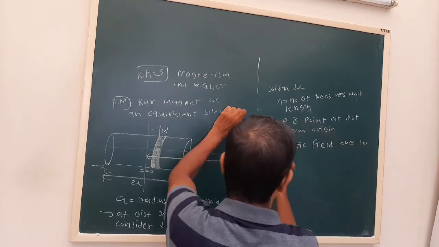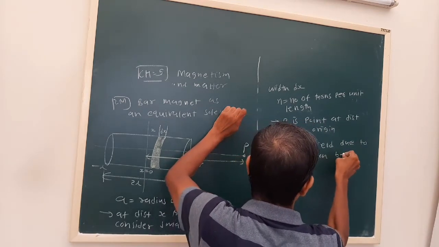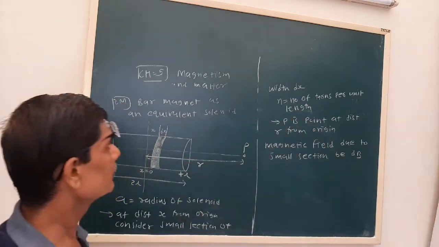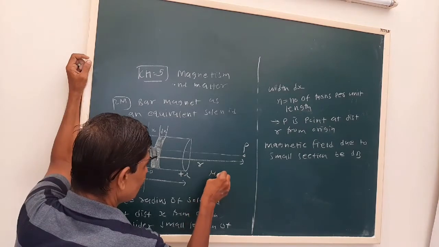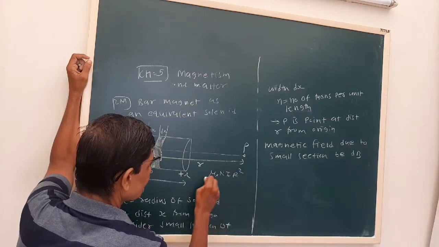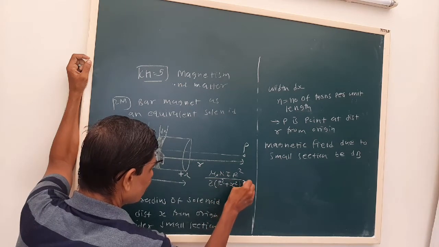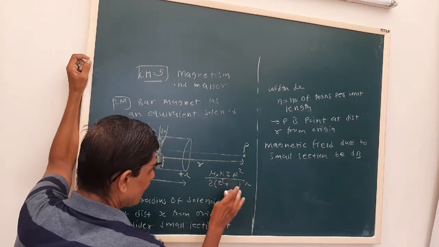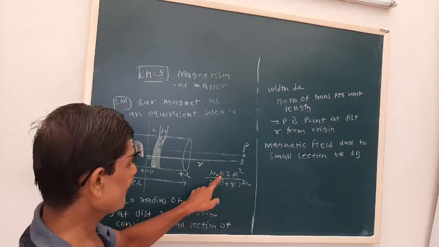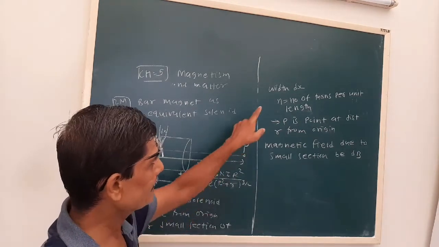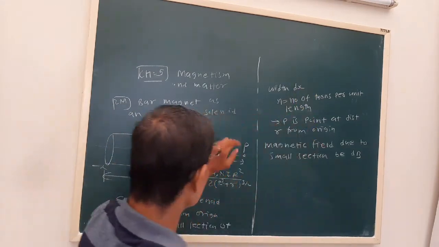Magnetic field due to a small section, dB. We use the formula mu 0 n I r square upon 2 times (r square plus x square) raised to 3 by 2. Depending on r and x you can select. Now here, this n is nothing but n dx, because n into dx will be my total number of turns.